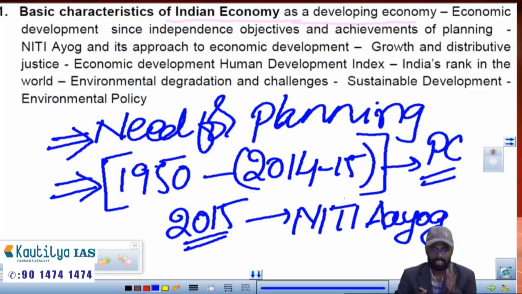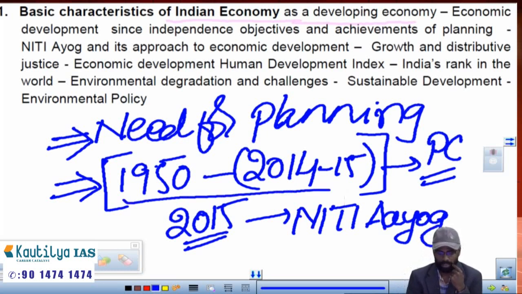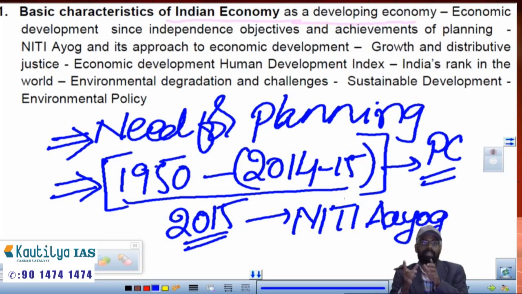Apart from this, in the plan period, especially from 1950 to 2014 or 15, from 1950 to 1990 was a purely socialist form of economy, where the planning commission's role was higher. But after 1991, economic reforms took place. What was the changed role of the planning commission from 1991 to 2015? What major change happened? That we will be discussing.